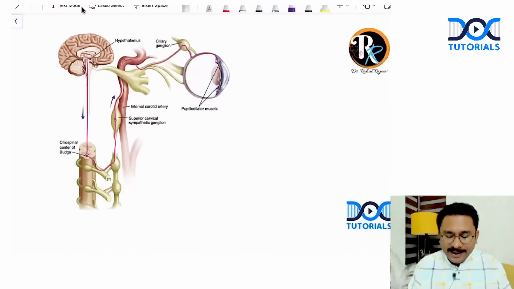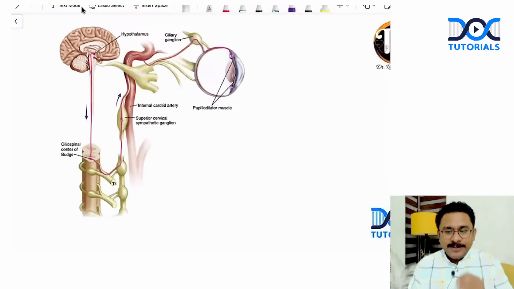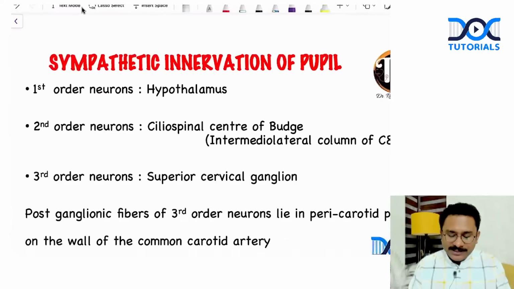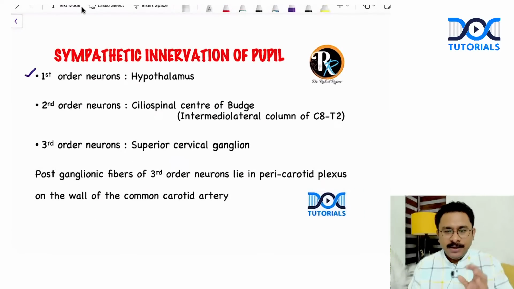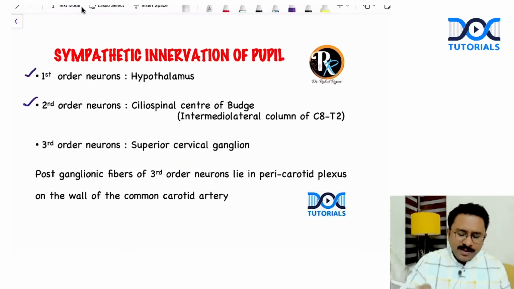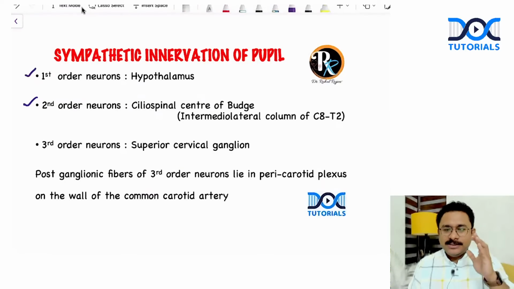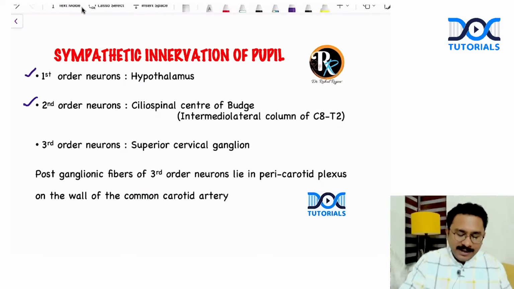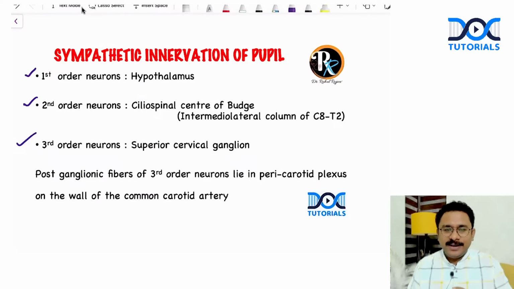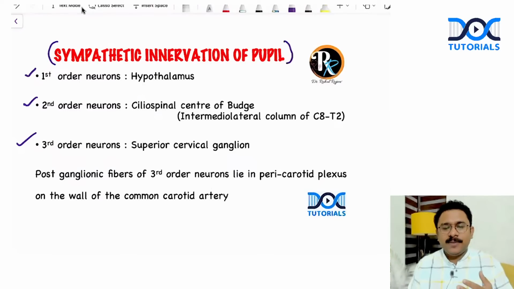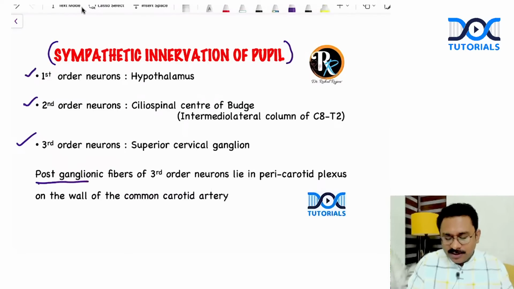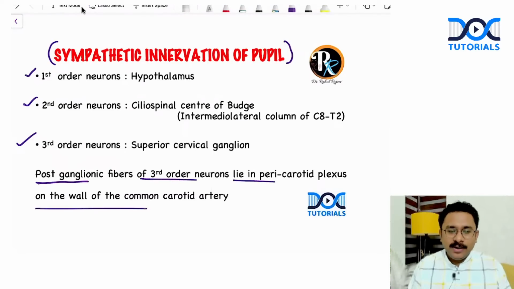And this is a diagrammatic representation of the sympathetic innervation. You can see the first order neurons for the sympathetic innervation are in the hypothalamus. Second order neurons for the pupil are in the ciliospinal center of Budge, and the third order neurons are in the superior cervical ganglion. I want you to know this as well, because this is also a potential question on the sympathetic innervation of the pupil. Okay, and the postganglionic fibers of the third order neuron lie in the pericarotid plexus on the wall of the common carotid artery.